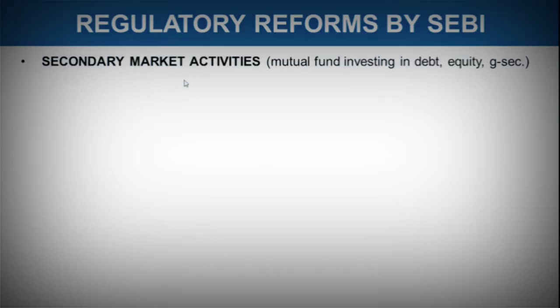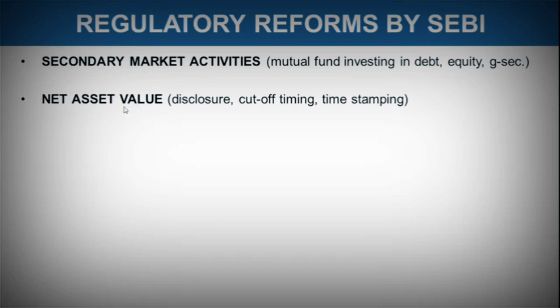Now let's come to secondary market activities. Mutual fund investing in debt, equity, government securities, all this comes under secondary market activities. Then net asset value. Now net asset value is what we can say is the market price of the mutual fund. NAV, or net asset value, is the market price of the mutual fund, and this is the value at which you redeem your mutual fund units. So when you sell your mutual fund units, what you get back is at this NAV, net asset value.